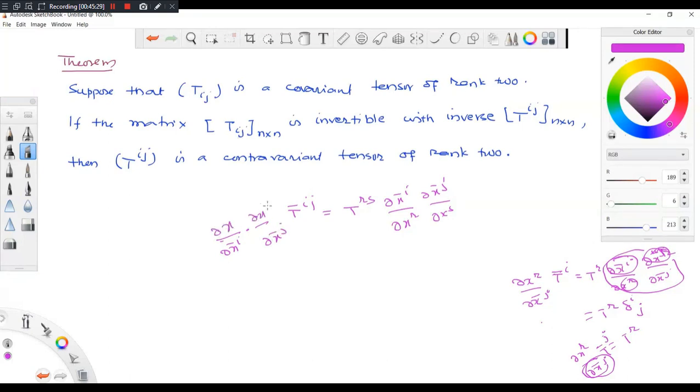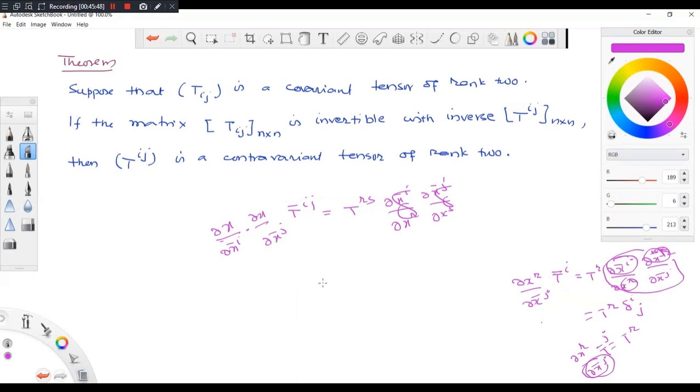When I multiply, this will become a delta, and this also will become a delta, so just the reverse will happen.